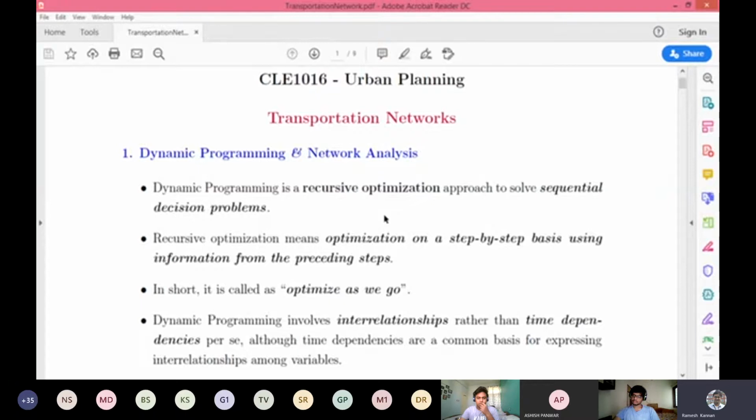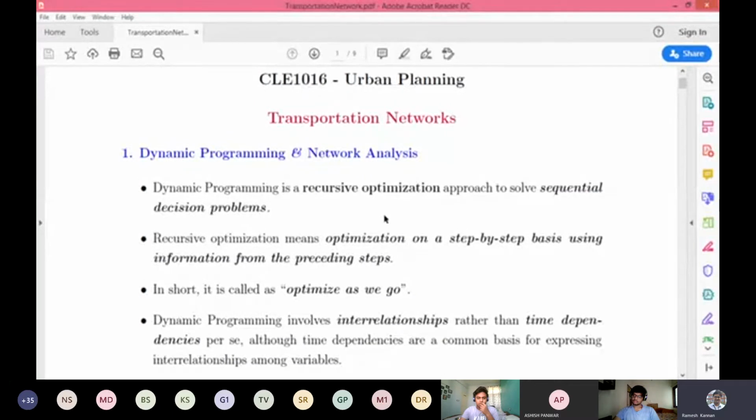Say, for example, to enroll in this course, you should have registered in this course, and you should have installed the Microsoft app or something. That is all sequential, so without doing one step, you cannot do the other step. If you don't have a Microsoft Teams account, how do you really get into this course? As simple as that. So it's a sequential problem.